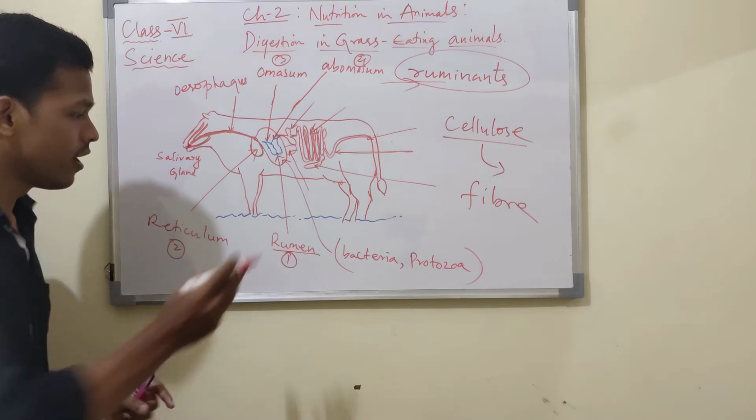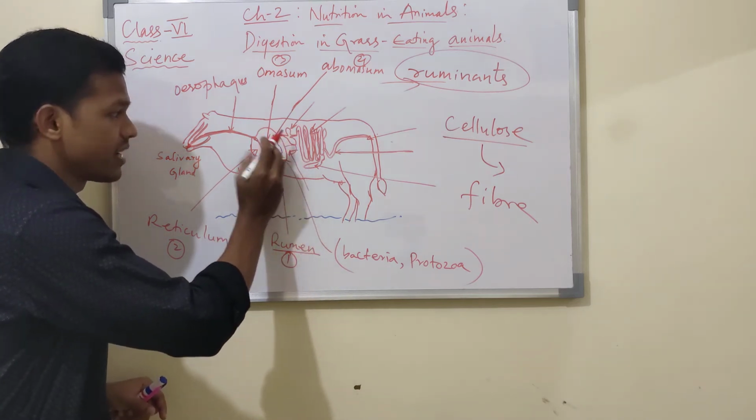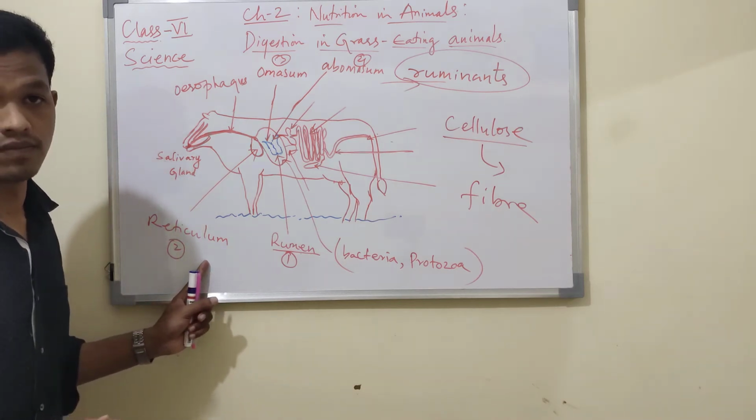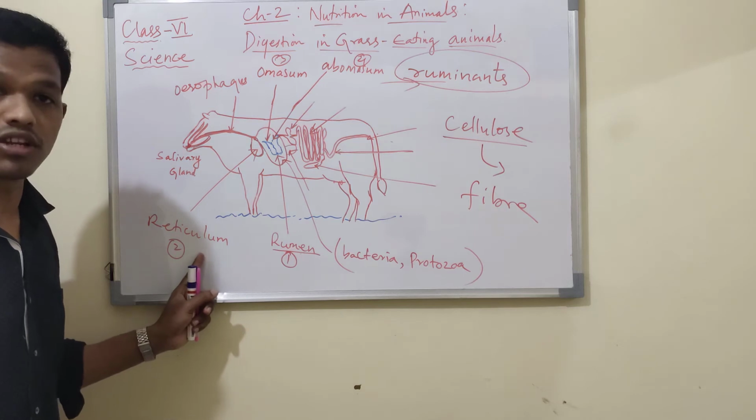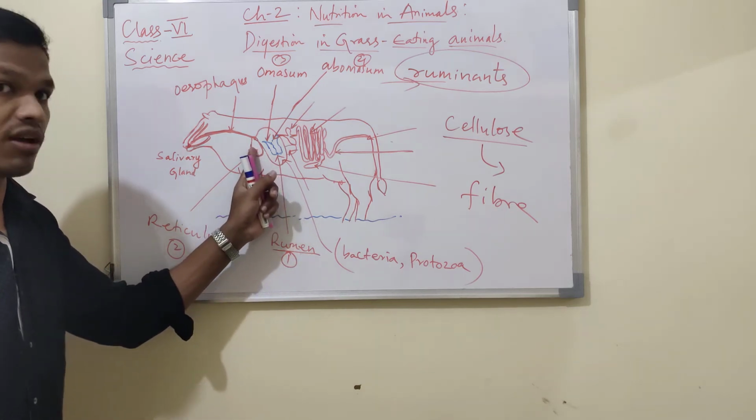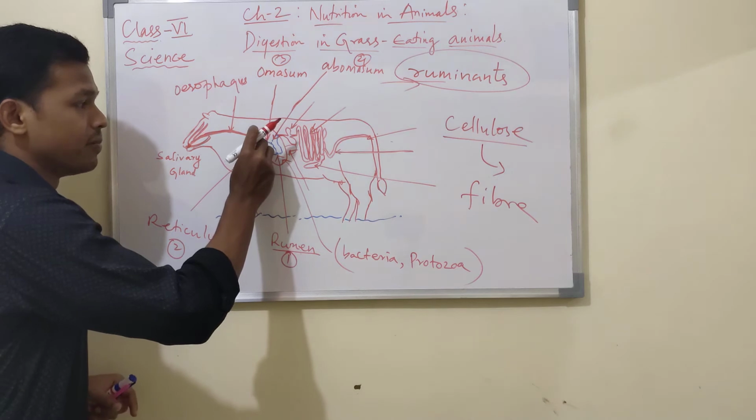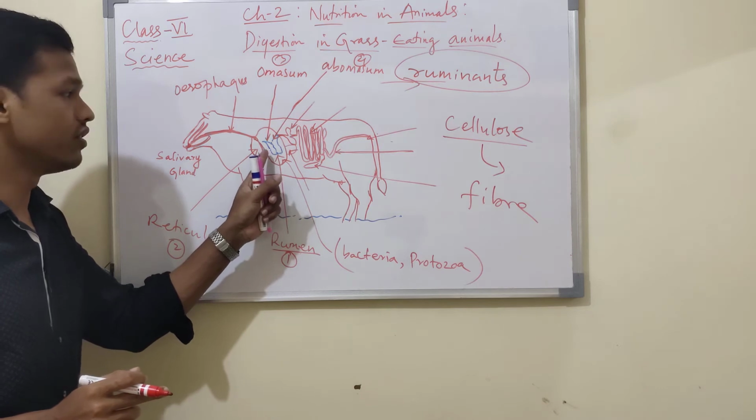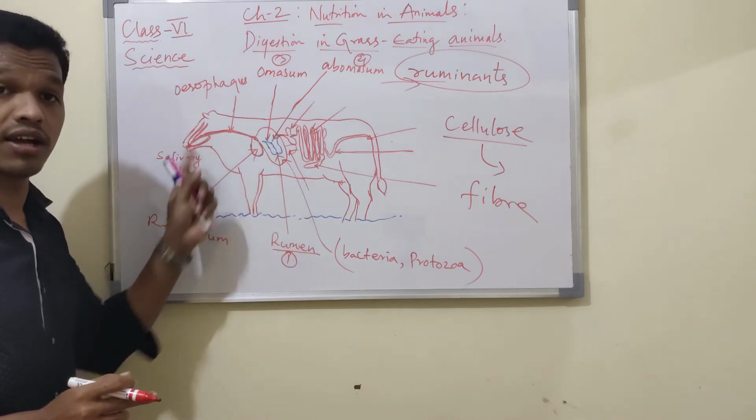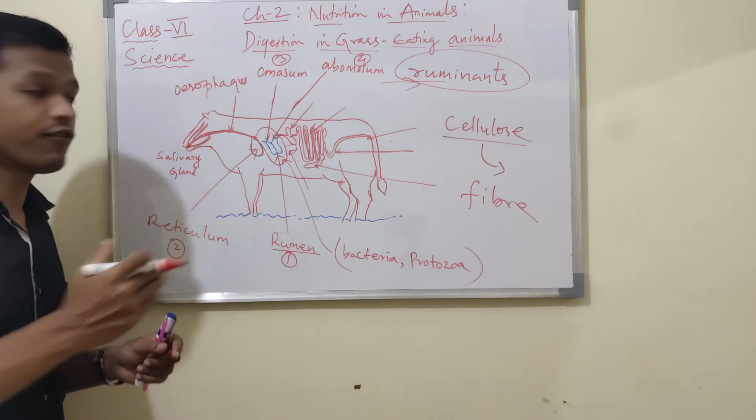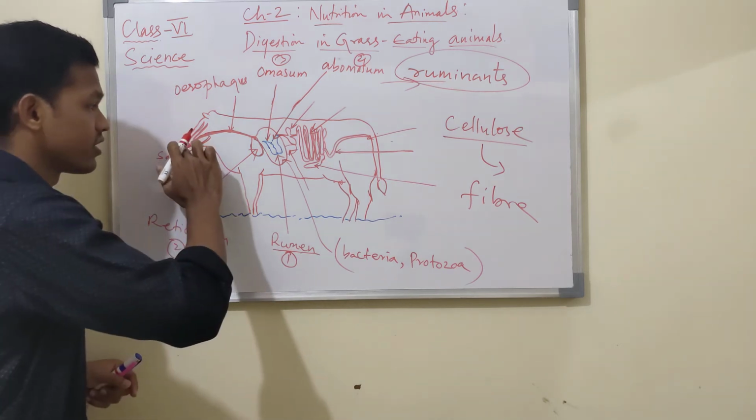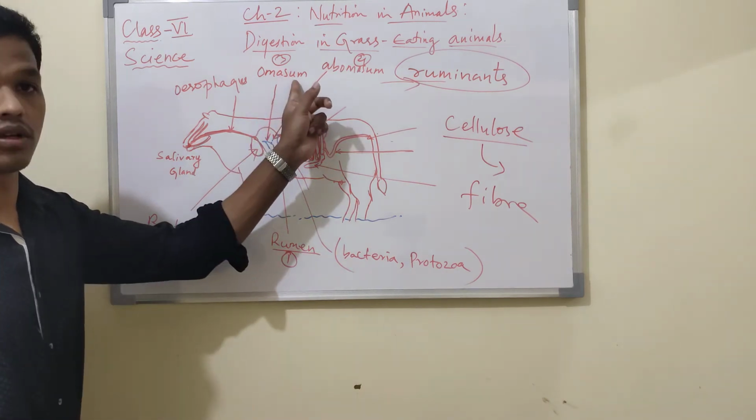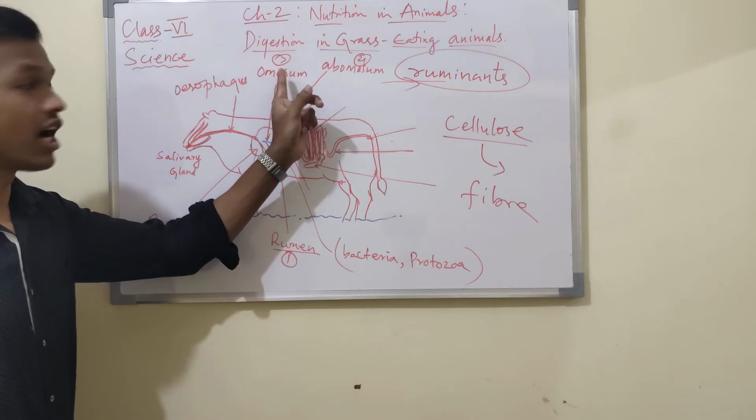After breaking down the cellulose, the food left here is sent to the second chamber, known as the reticulum. That is a muscular chamber, and from the reticulum the half-digested food is brought back to the mouth. From the mouth it is chewed again and sent to another chamber called omasum.